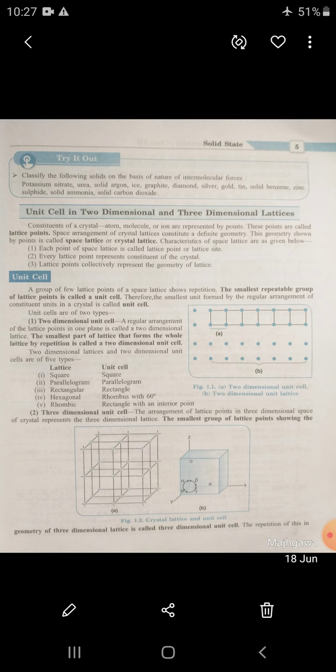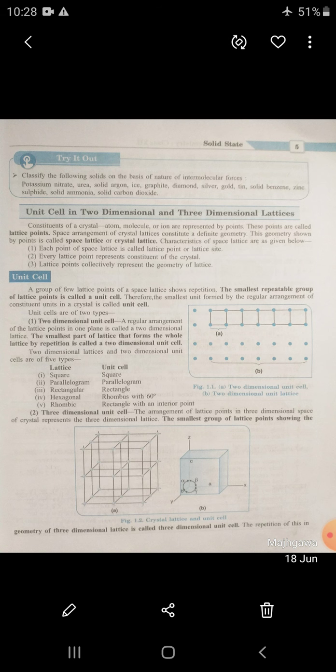particles. In ionic solids, the constituent particles are negative and positive ions. In covalent solids, the constituent particles are atoms. In molecular solids, the molecules are the constituent particles. In metallic solids, the metal ions, meaning positive ions, in a sea of electrons, are the constituent particles. So the constituent particles are negative and positive ions in ionic solids, atoms in covalent solids, molecules in molecular solids, and metal ions in metallic solids.